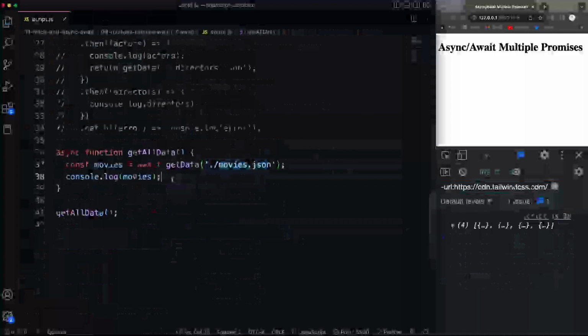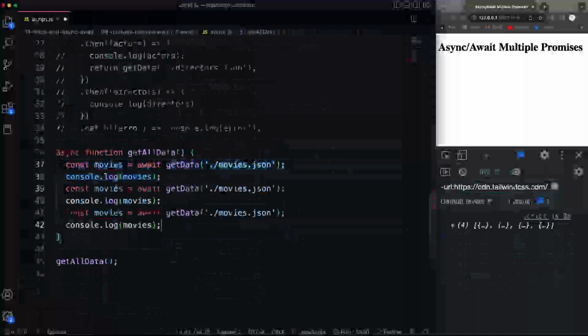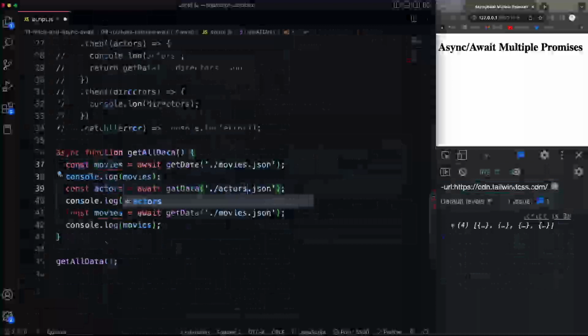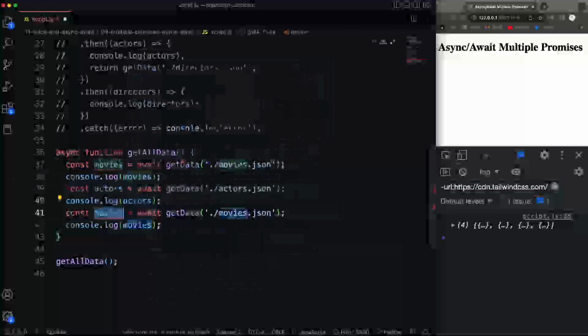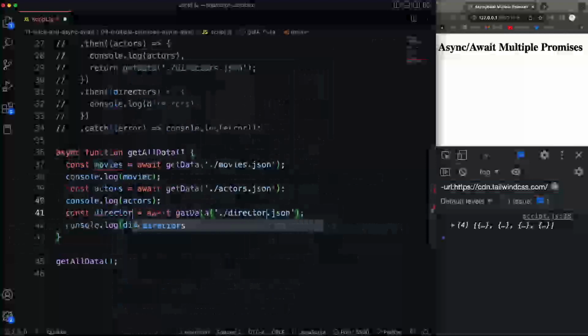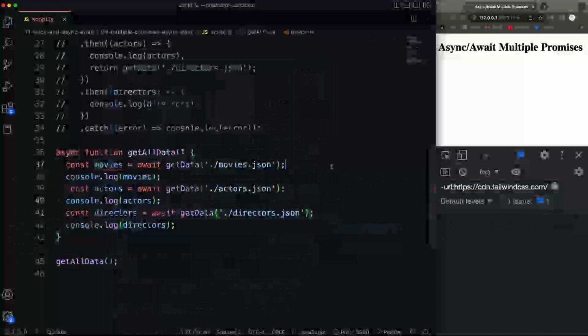If I want to get the actors, let's just copy this and change these to actors, and that too. We want to console log it, and then that, and that. We're going to change to directors, and I'll save that, and this should behave just like this. So we get the movies array first, then we get the actors, and then directors.